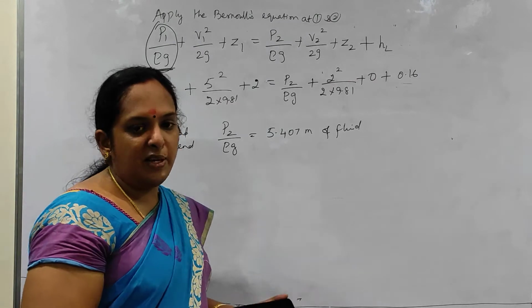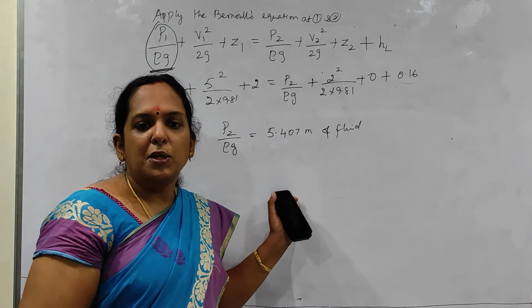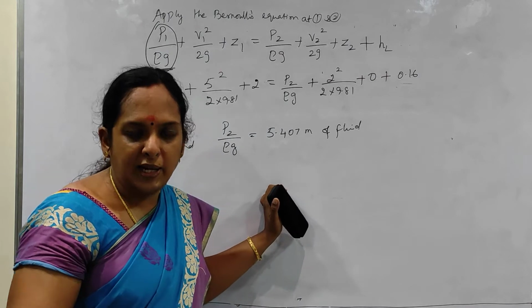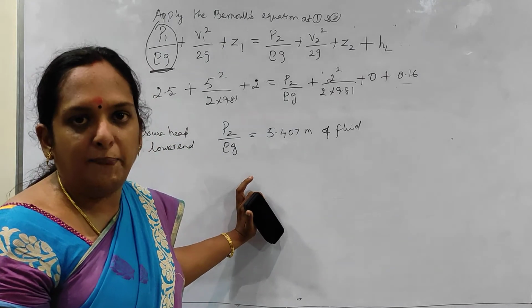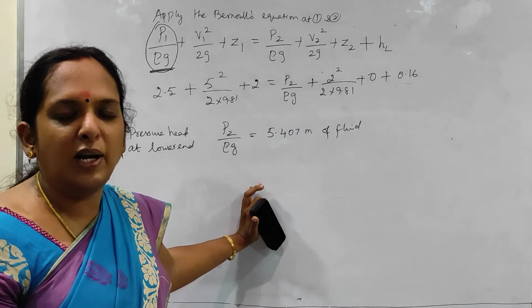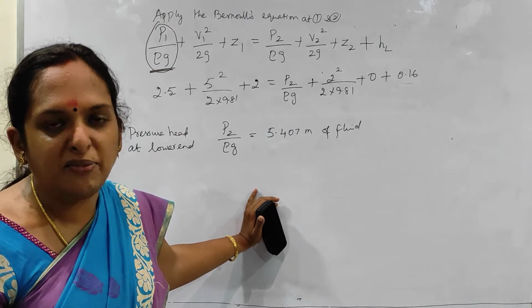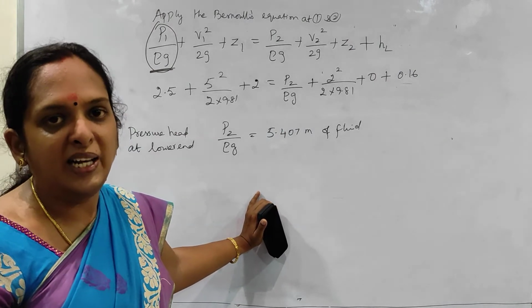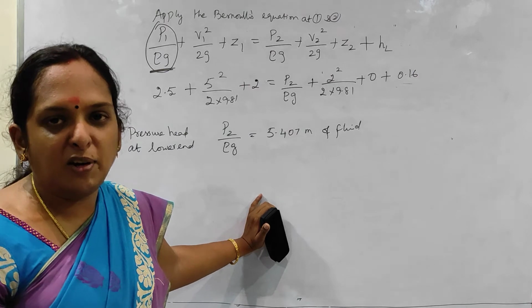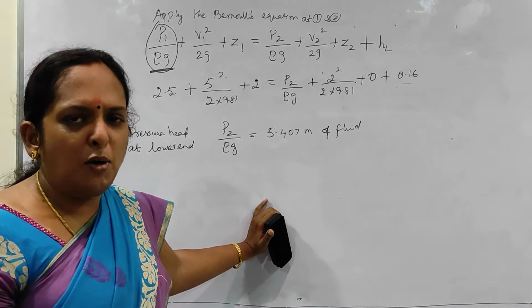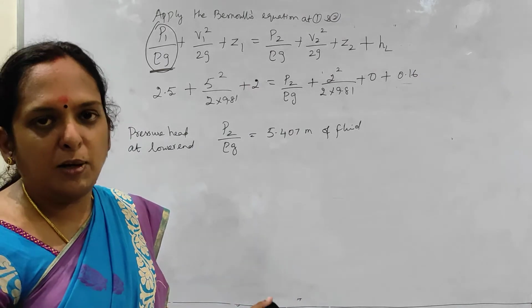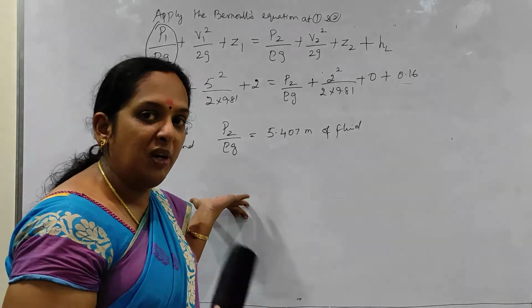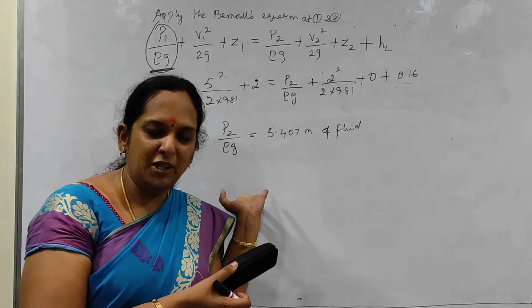Okay, or we can say water or liquid, water may be there. So if it is not given, then you can consider that it is water. Okay, if the fluid is specified like oil or mercury, then you have to take the corresponding specific gravity. We already know that the specific gravity of mercury is 13.6, and for oil or petrol, it depends, it will be given in the question. So need not worry about that. Only for mercury we have to remember, and for water we know it obviously.